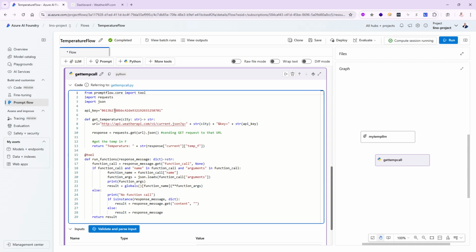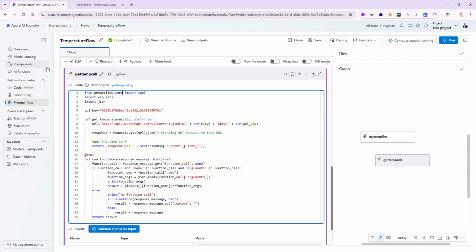Import requests. This is for you to be able to make HTTP requests. Again, if you want to do asynchronous calls into HTTP, this is not your friend. You can use other packages from Python like HTTPX and other ones that will allow you to do async and await. Requests does not allow you to do that. But again, for this example, it will be fine. And of course, I'm going to bring in JSON so I can do serialization and deserialization.